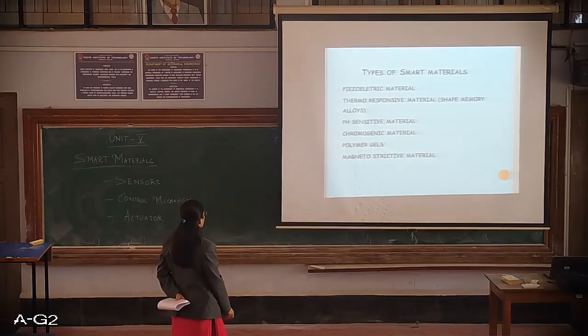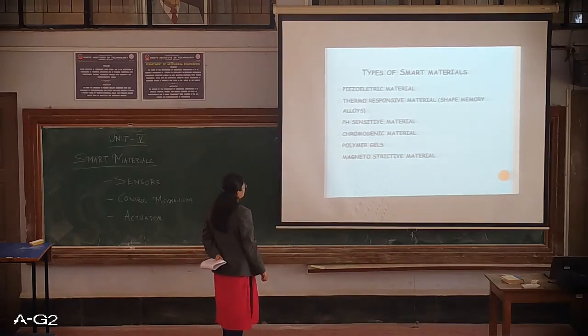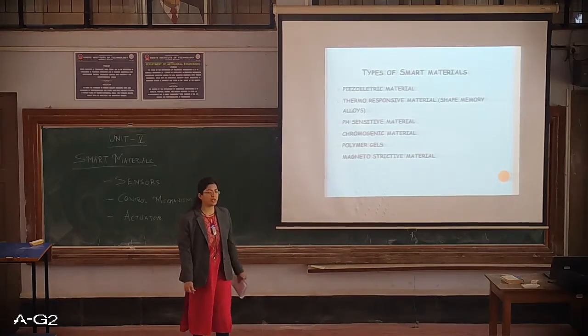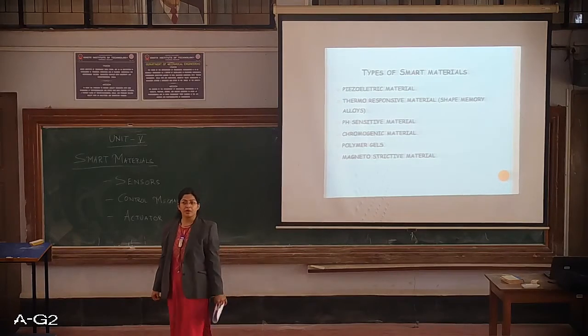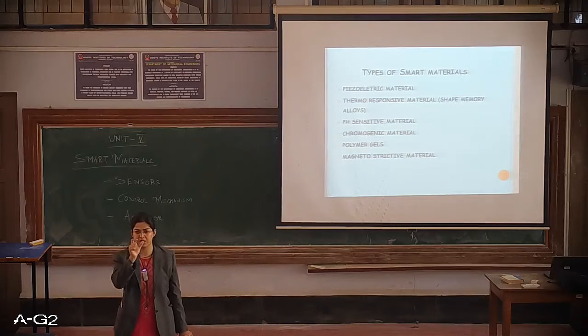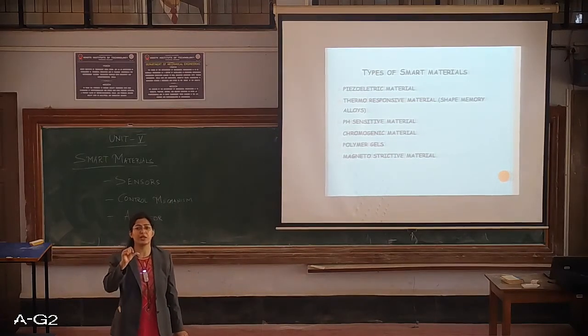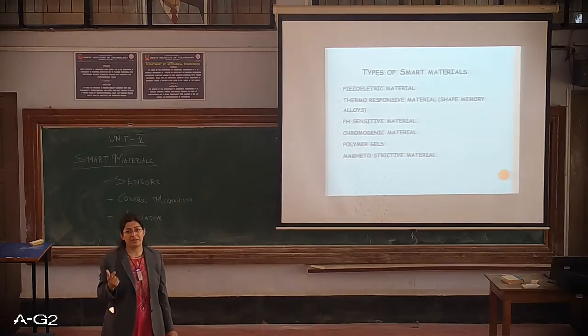Next is a chromogenic material. An example for chromogenic material is LCD. Basically, that material changes its color whenever there is a change in electrical, thermal or magnetic fields.